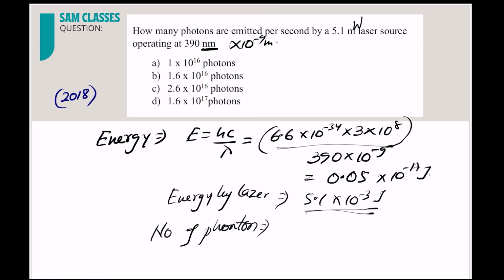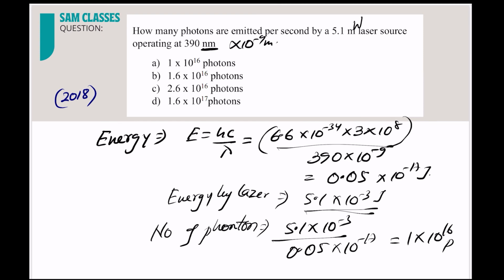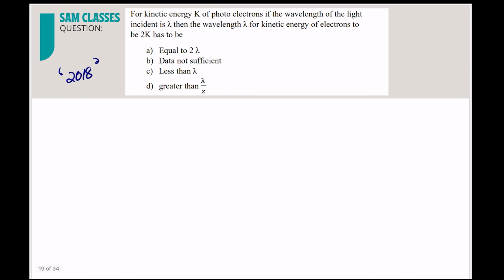Correct. So the number of photons is equal to the total energy, 5.1 into 10 power minus 3, divided by 0.05 into 10 power minus 17. So somewhere 1 into 10 power 16 photons you'll get. Done. So was it very difficult? Very simple questions. Correct. So we have solved a lot of questions in such a small time.